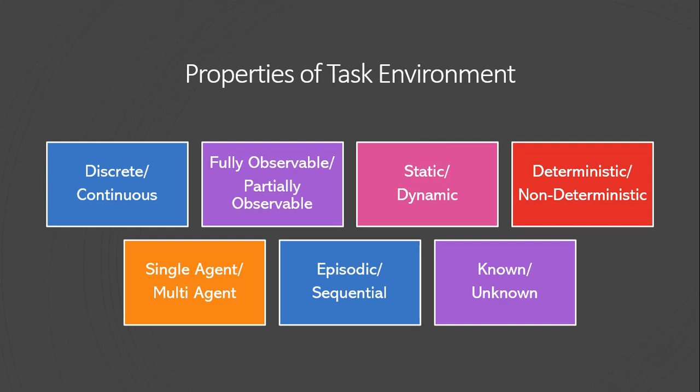Today we are having our 8th class of AI course. And the topic for today is the properties of task environment. This is the second part of today's class in which we will discuss properties of task environment in detail with examples. Let's start. So, the environment in which an agent works can have many features that vary from agent to agent. You can see the features that are listed here. We will be discussing all of these one by one with an example.